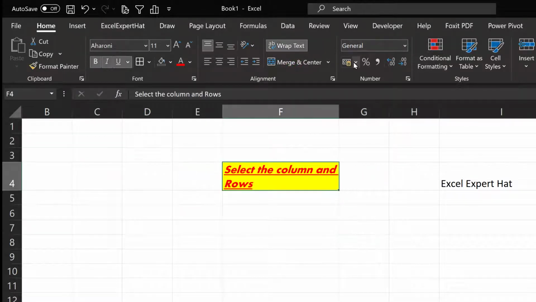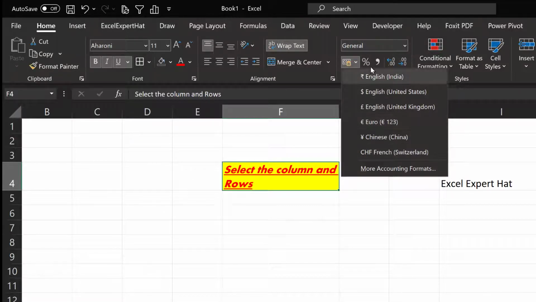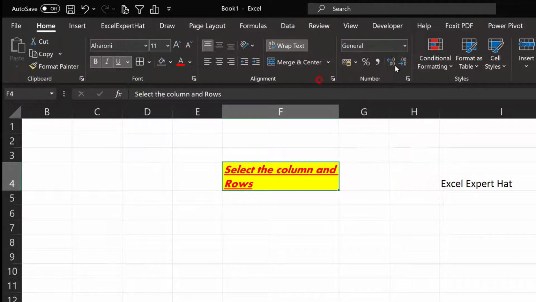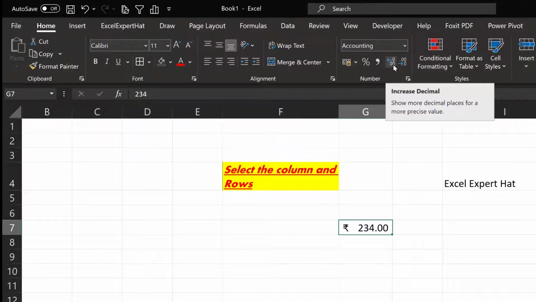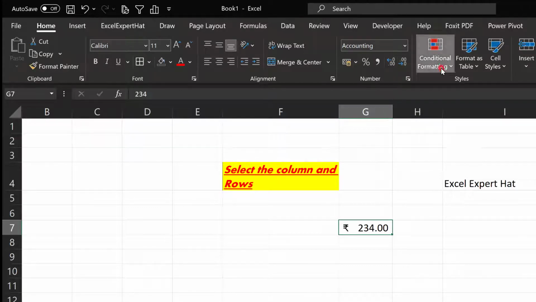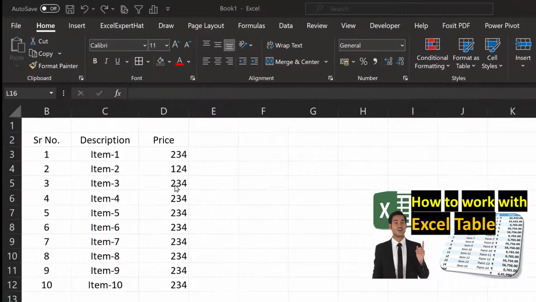Rest, from here you can put currency on the numbers, percentage on the numbers. For example, I will take this number and put a currency on this number. From here I can put a currency. From here I can increase or decrease decimal points. Conditional formatting, guys, we have made a separate video for conditional formatting. Please do watch our video. Then format as table.